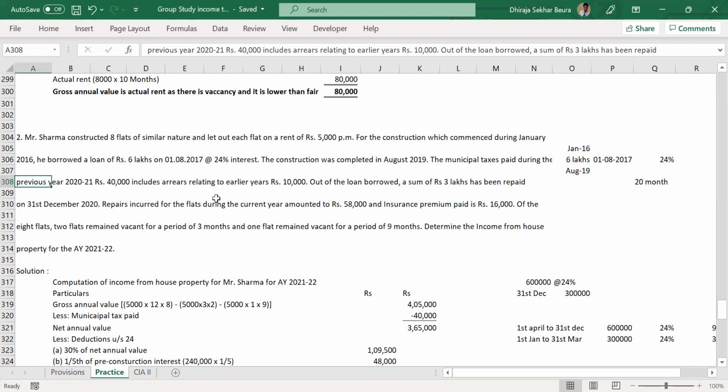Correct. Out of the loan borrowed, a sum of 3 lakhs has been repaid on 31st December 2020. We have already discussed the relevance of it. What is the implication of this?